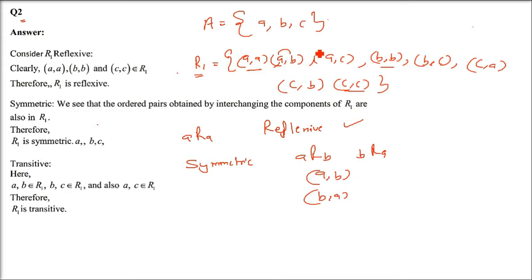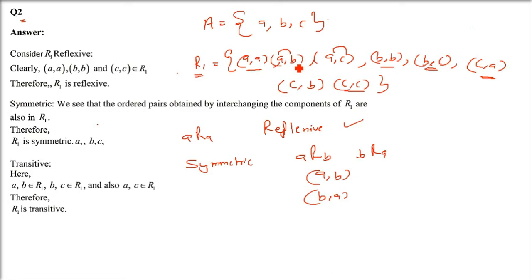See, (B, A), no. (B, A) is not there. (A, C) is there, (C, A) is there. And (C, B) is there, (B, C) is there. But (A, B) is there, (B, A) is not there. I couldn't find (B, A).